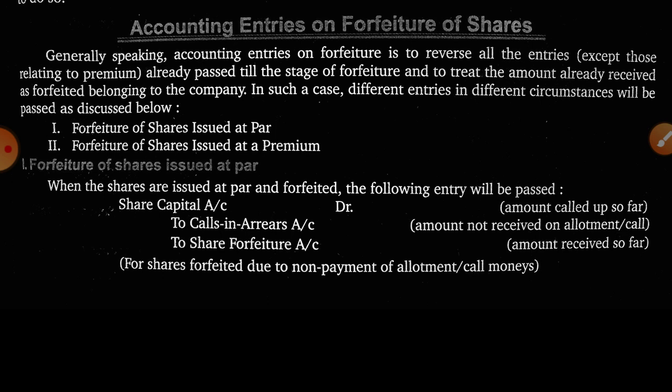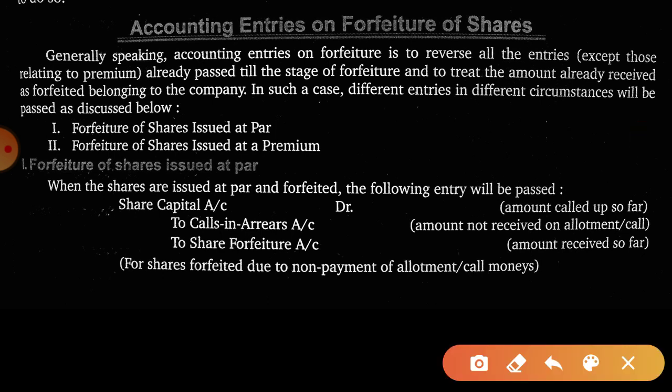Now, what will be the journal entry? This is the next question. The journal entry is given on your mobile screen. You can see share capital account debit, to calls in arrear account, and to share forfeiture account.